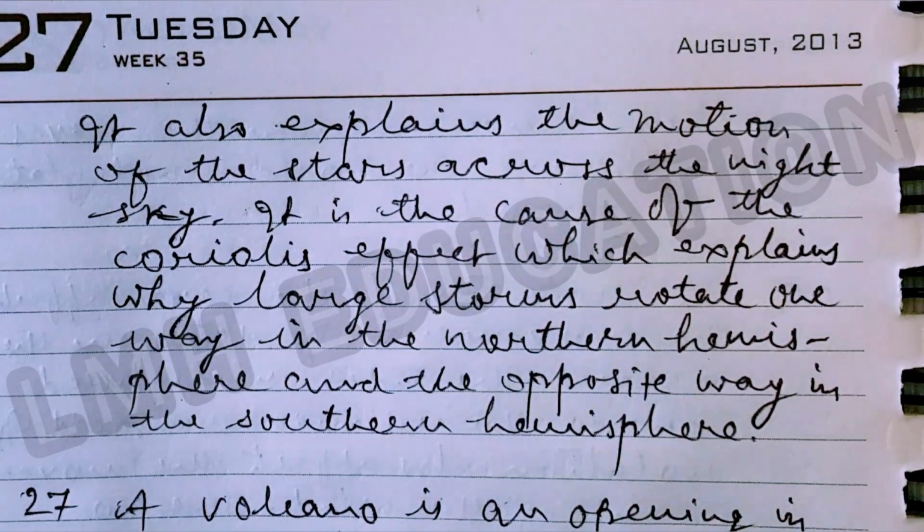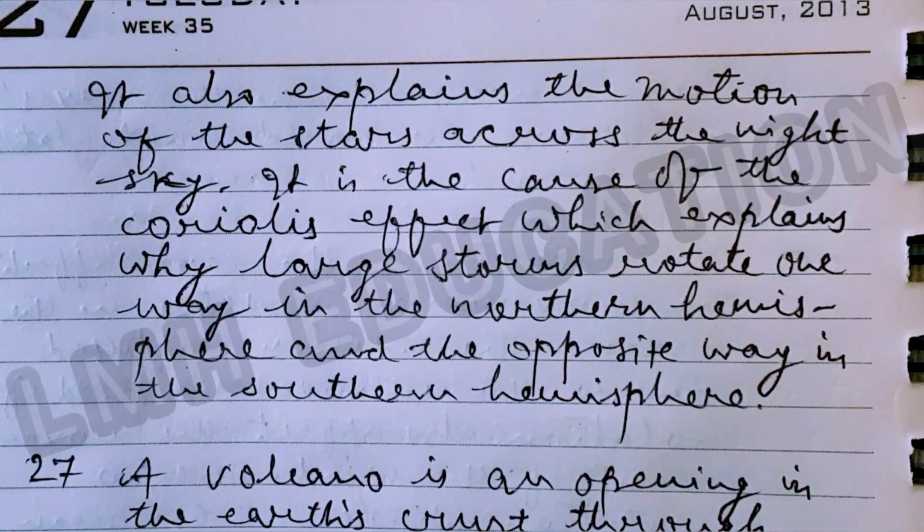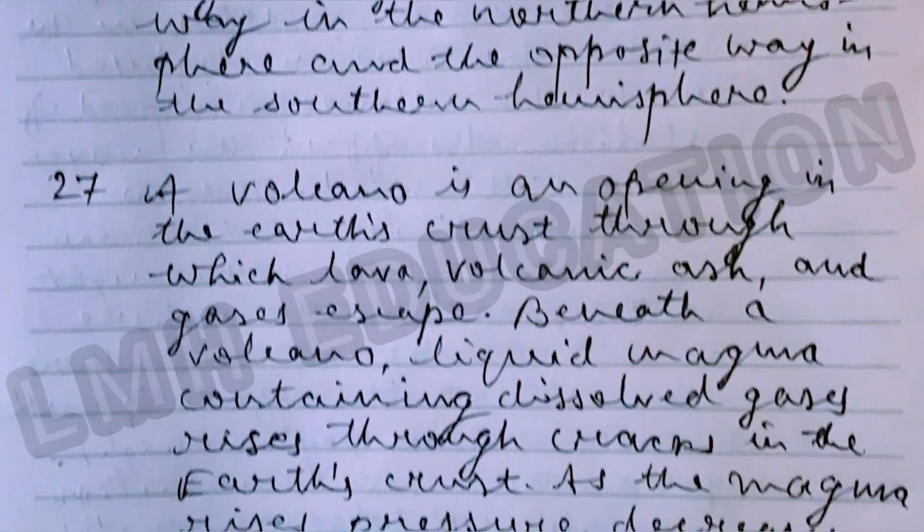It also explains the motions of the stars across the night sky. It is the cause of the Coriolis effect, which explains why large storms rotate one way in the northern hemisphere and the opposite way in the southern hemisphere. So this is the answer of question number 25. Now we will move on to next question, that is question number 27.